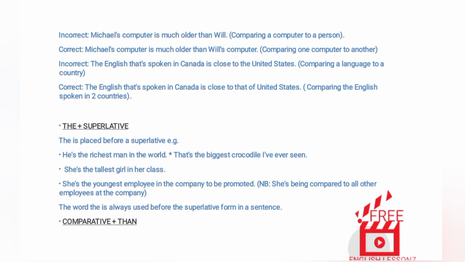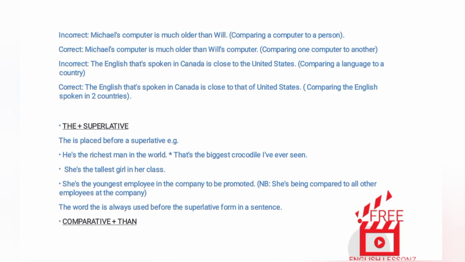J. The plus superlative. The is placed before a superlative. Examples. He's the richest man in the world. That's the biggest crocodile I've ever seen. She's the tallest girl in her class. She's the youngest employee in the company to be promoted. NB. She's being compared to all other employees at the company. The word the is always used before the superlative form in a sentence.